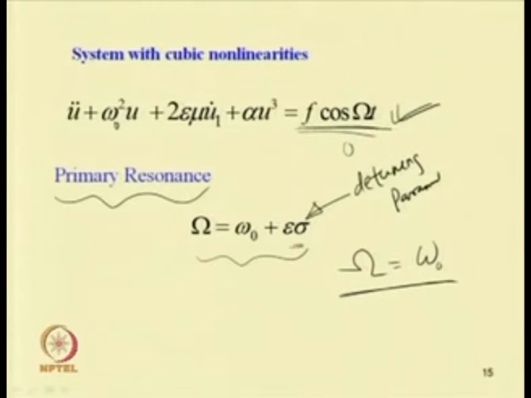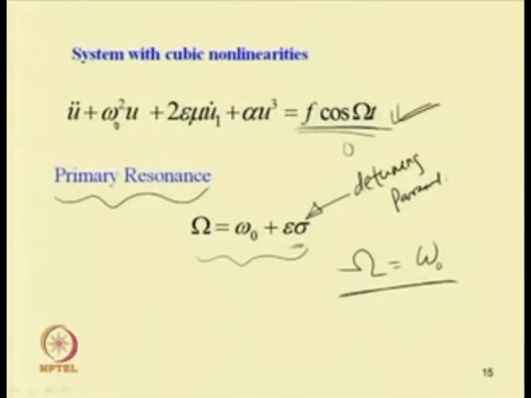One can study this equation by directly solving it using numerical techniques like the Runge-Kutta method, or one can study the system by using some perturbation method. As we are considering a weak nonlinear system, let us take first u equal to u 0 plus epsilon u 1 of t 0, t 1. Here the forcing function f t we have taken as epsilon f cos omega 0 t plus epsilon sigma t, and we are considering the method of multiple scales for our analysis.